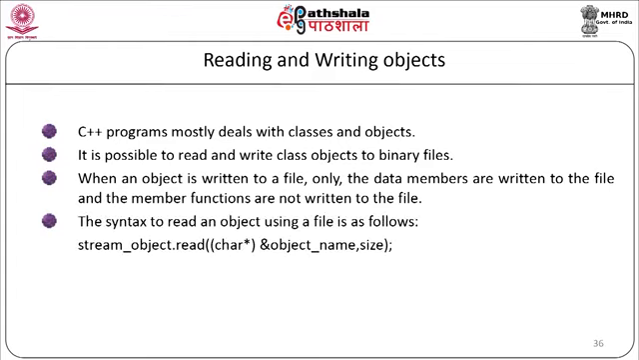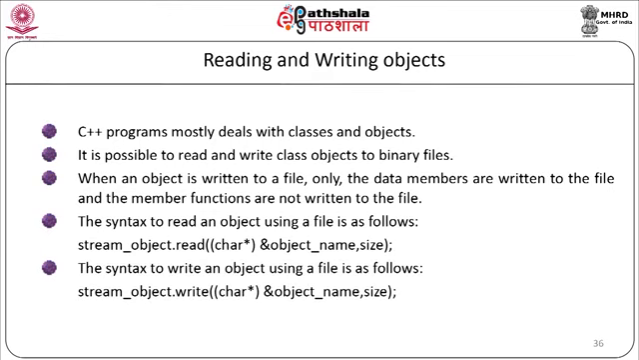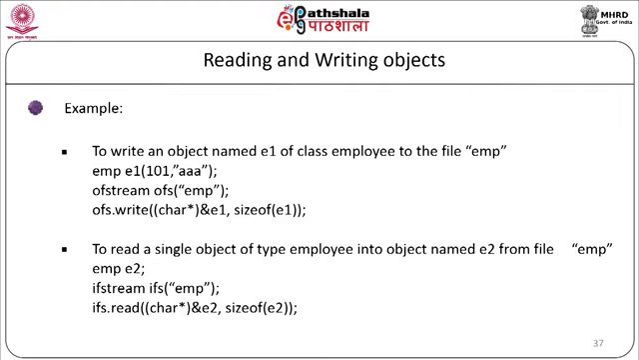The syntax to read an object using a file is as follows. It will be stream_object.read((char*)&object_name, size). The syntax to write an object using a file is as follows. stream_object.write((char*)&object_name, size). Now let us see a simple example of how to read and write the object.